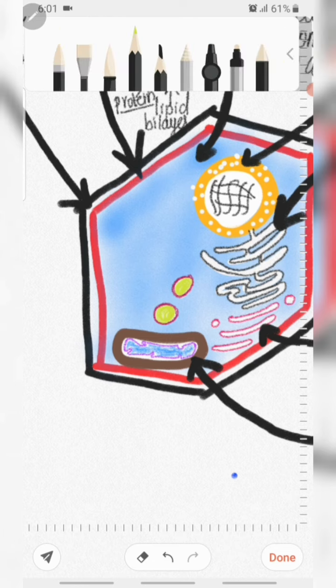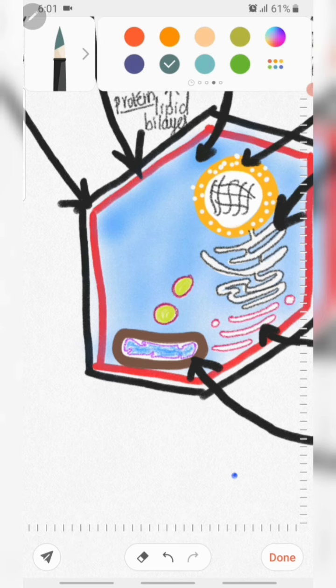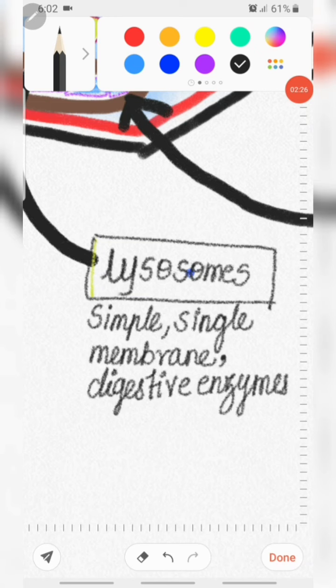Lysosomes are very simple in structure. They are single membraned, and they also contain digestive enzymes.